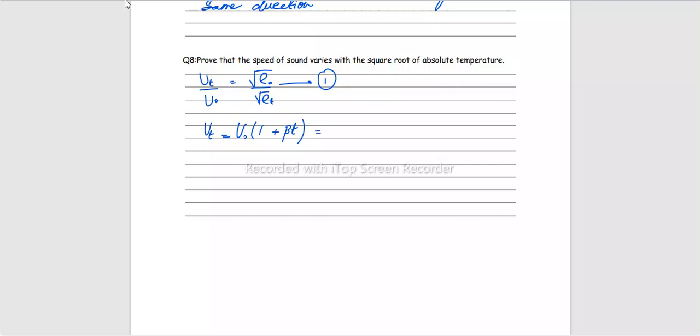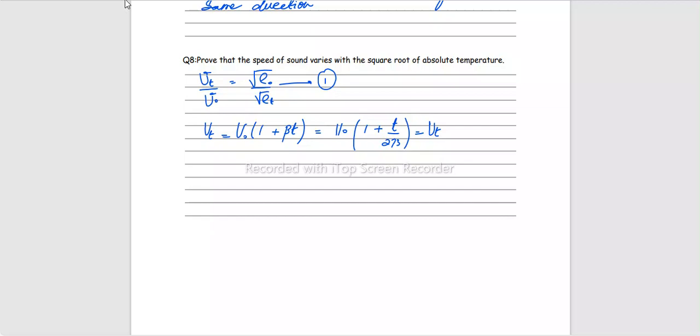So we can rewrite this equation specifically for gases to be V naught (1 + T/273). This is the equation for Vt, right? And do not get confused here. This is the velocity and this right here is the volume, right? Let's relate this volume in terms of density.